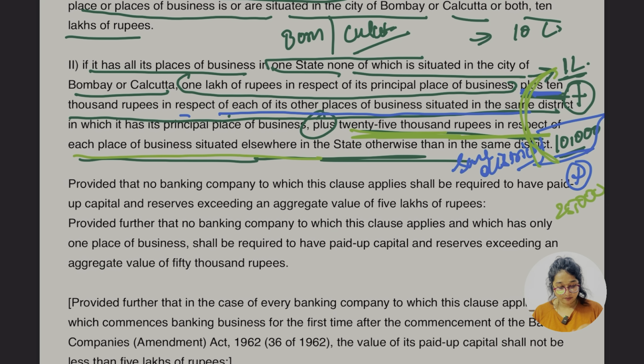If it has place of business in one state but not situated in Bombay and Calcutta, in that case 1 lakh is to be maintained by the banking company. What? Minimum paid up share capital and reserve. Okay.